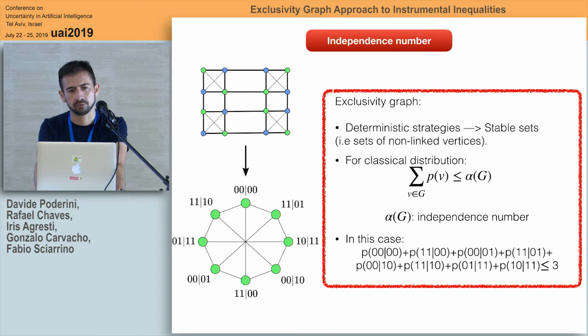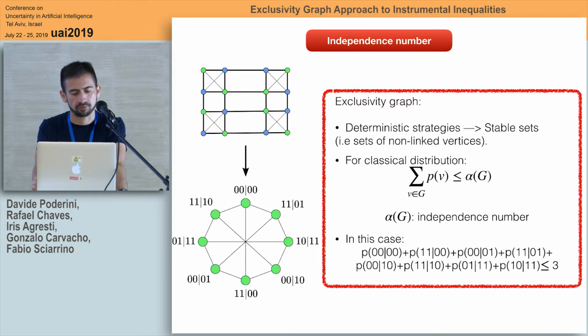For instance, the first information that you can obtain is the independence number. If I decide to take the green points with the probability distribution that corresponds in that case, you can have this second graph, the one over there, the octagon. So the first information that you are interested in is if there is a classical bound. The classical bound exists, and you can obtain it just by assigning a value of the probability distribution with the deterministic strategies.